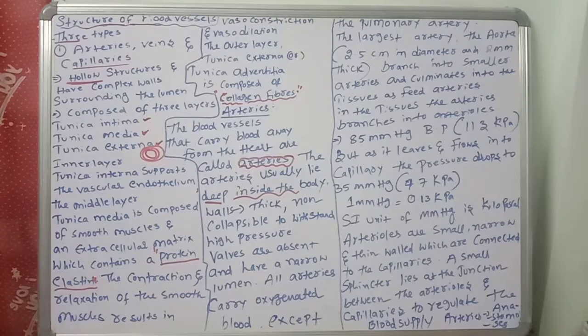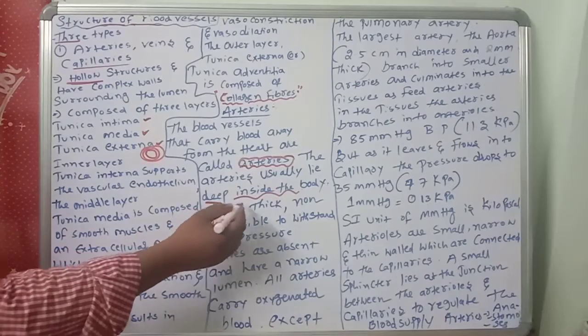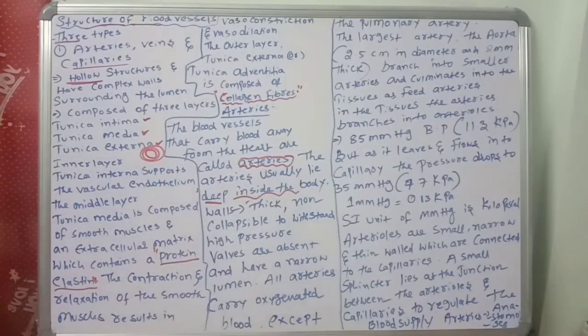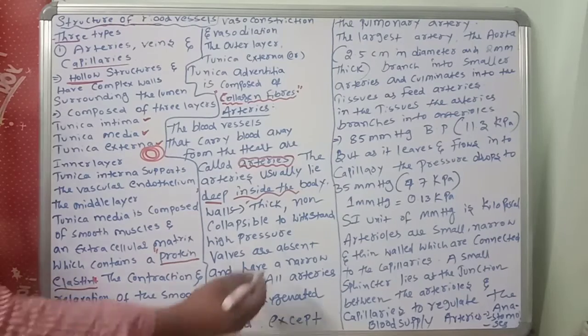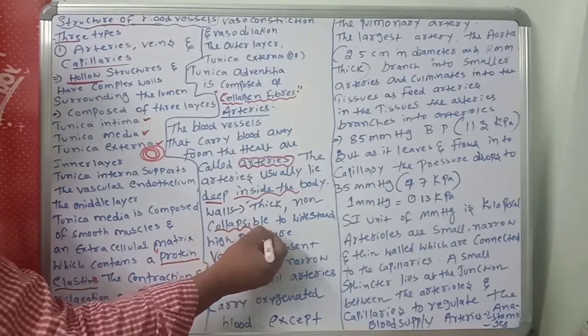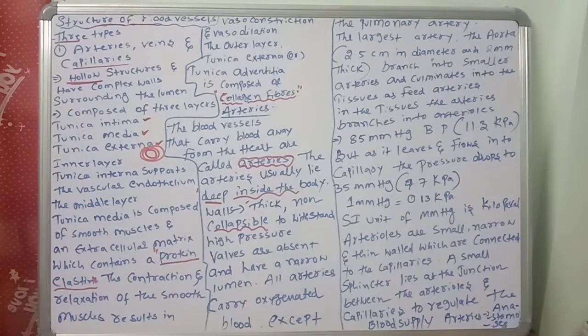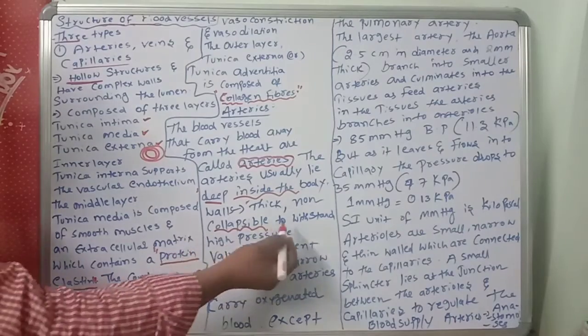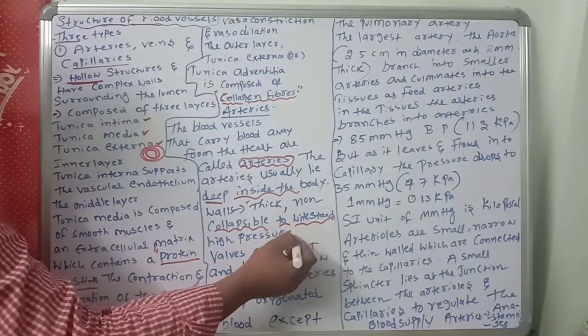Next, the artery walls are thick. Very important point: the artery walls are thick and non-collapsible, to withstand high pressure, so they can bear the high pressure.